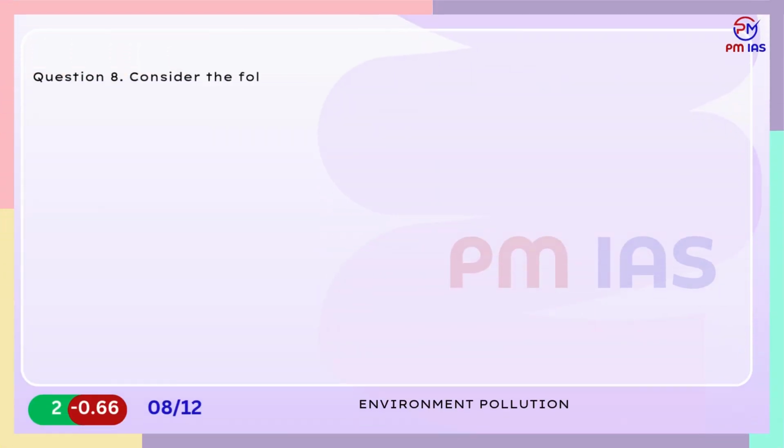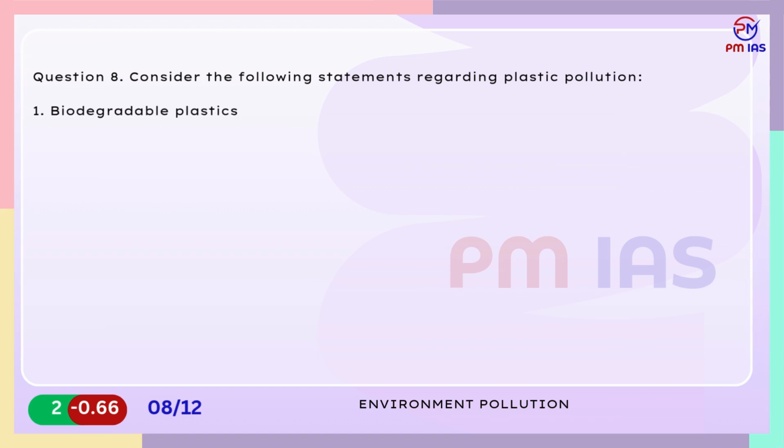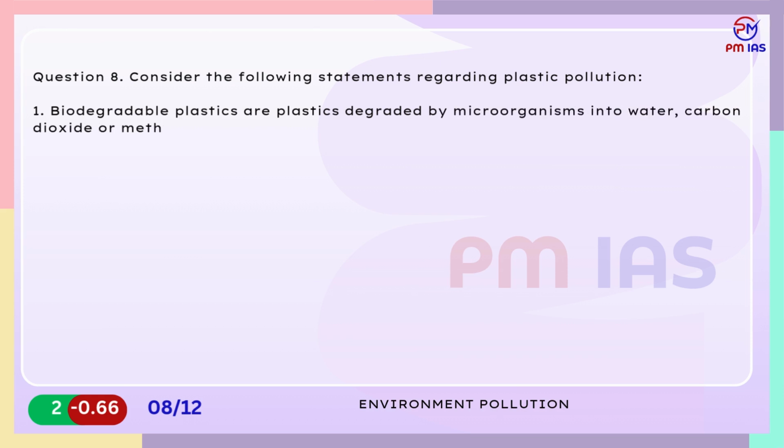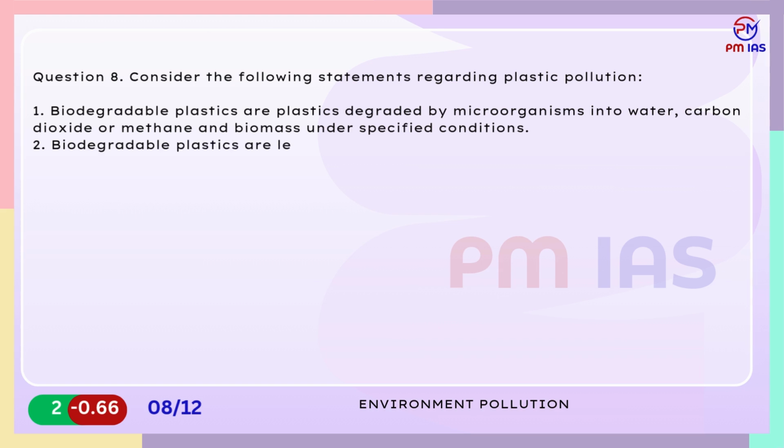Question 8. Consider the following statements regarding plastic pollution. 1. Biodegradable plastics are plastics degraded by microorganisms into water, carbon dioxide or methane and biomass under specified conditions. 2. Biodegradable plastics are less energy-intensive and cheaper to produce. 3.